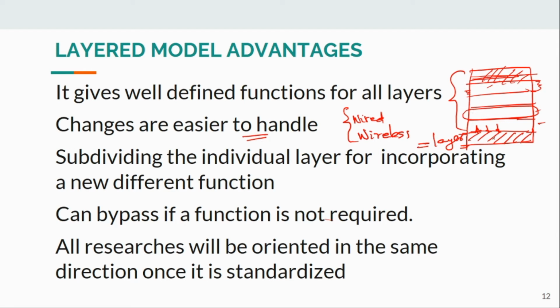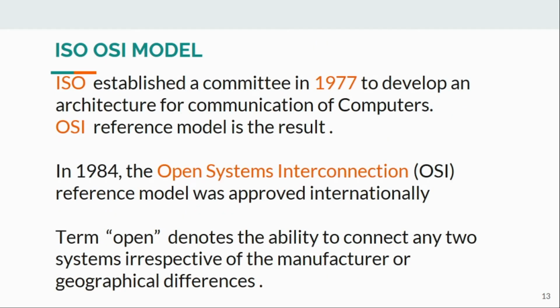They can concentrate their whole strength or resources on the development of this particular layer, in which they are specialized. That is the foremost advantage of layered architecture. A company involved in certain functions can concentrate and specialize in their field and make new inventions, because they need not care about the other areas. All researchers will be oriented in the same direction once it is standardized. These are all the layered model advantages.